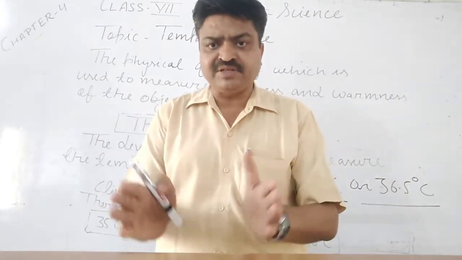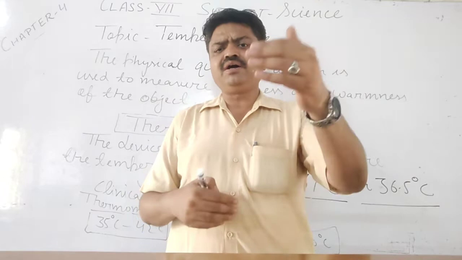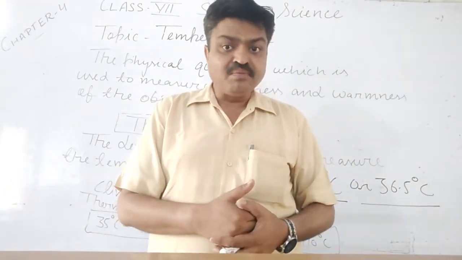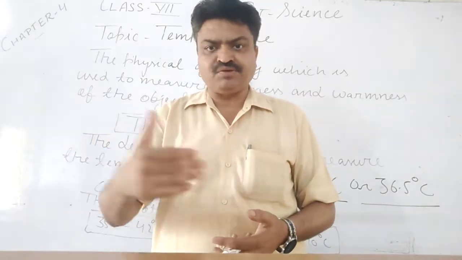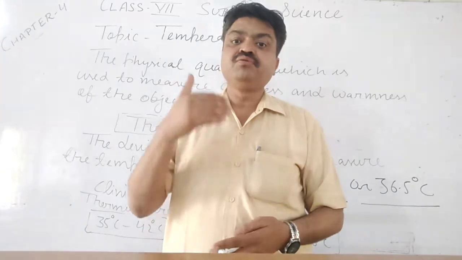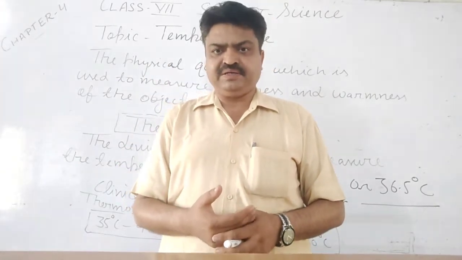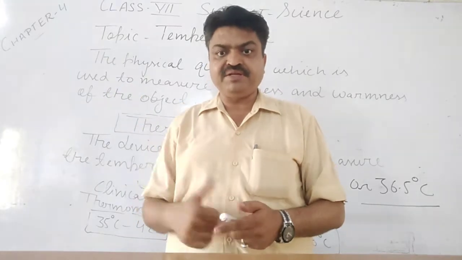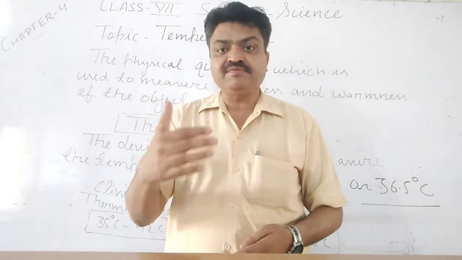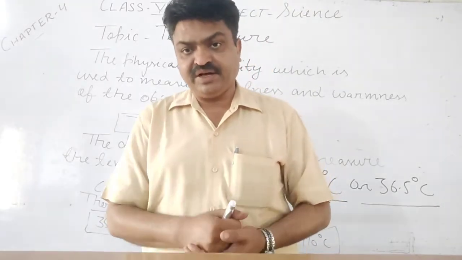First, try to understand what a physical quantity is. It means all the quantities that we can observe with the help of our sense organs are known as physical quantities. So temperature is a physical quantity, and it is a scalar physical quantity because it does not have the sense of direction.